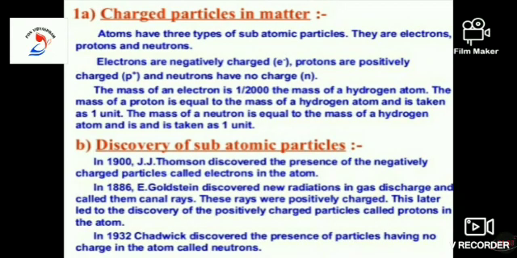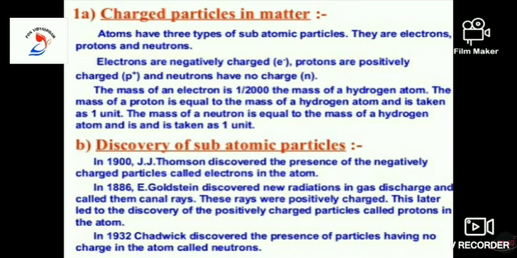Now let's have the brief explanation of this atom. Atom is the tiny unit of matter, which I said you already. In an atom, there are three subatomic particles, namely electrons, protons and neutrons. In an atom, the nucleus plays a vital role. Where are these subatomic particles located? Electrons are present outside the nucleus, protons and neutrons are present inside the nucleus. Electrons are negatively charged, protons are positively charged and neutrons have no charge.